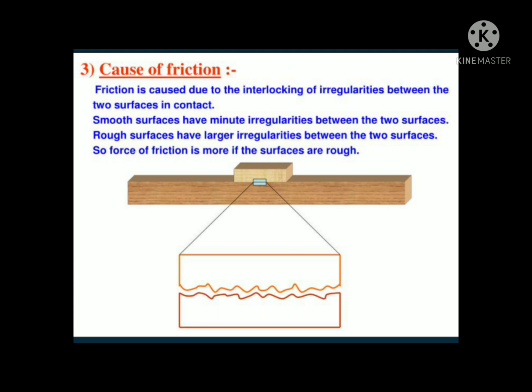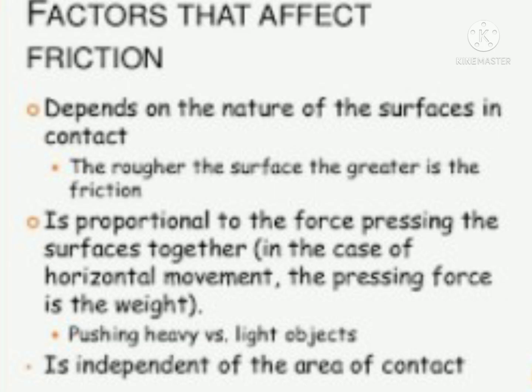Okay, students, the next topic is what factors affect friction? Friction depends on the nature of the surfaces in contact. The rougher the surface, the greater is the friction. It is proportional to the force pressing the surfaces together.